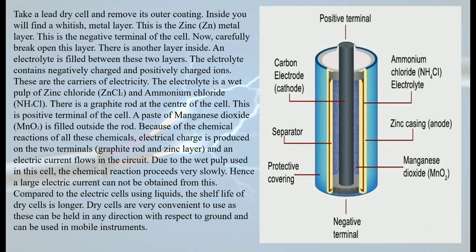Due to the wet pulp used in the cell, the chemical reaction proceeds very slowly, hence a large electric current cannot be obtained from this. ठीक है, हमारे यहाँ पर जैसे कि जो भी इलेक्ट्रिसिटी यूज होती है, like in your wrist watches or the watches on the wall or your toys, they do not make use of large amount of electricity. तो उसके लिए ये ड्राई सेल सफिशिएंट होती है. ठीक है, उतना अमाउंट ऑफ एनर्जी जो रिलीज होती है वो स्लोली रिलीज होती है.